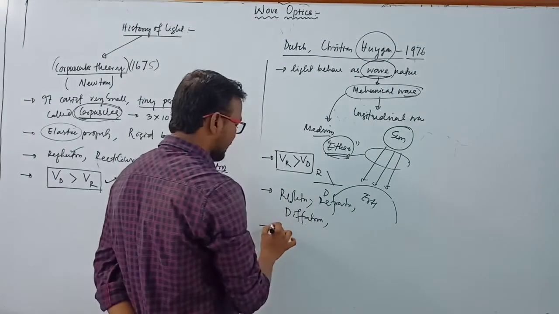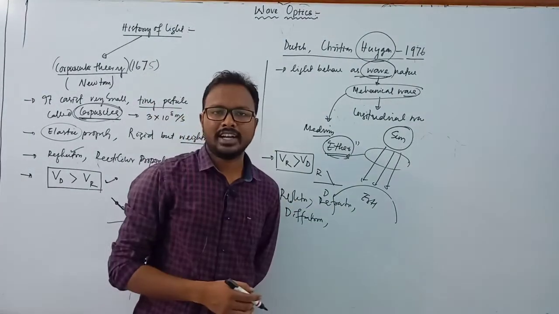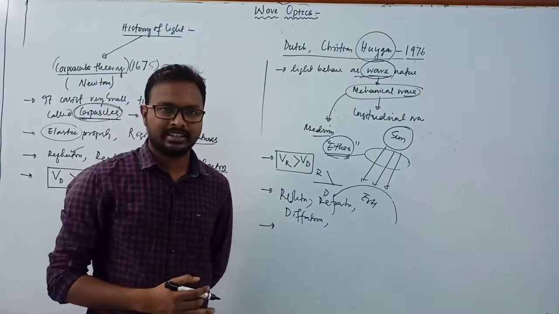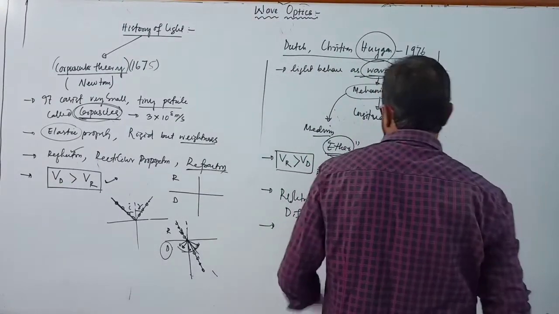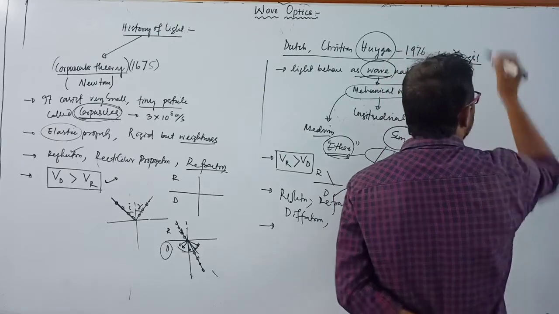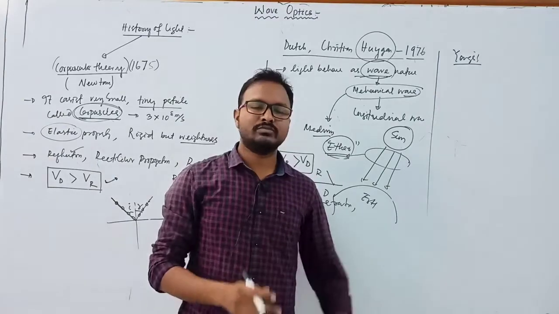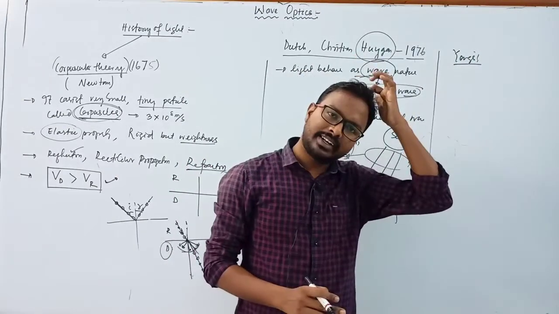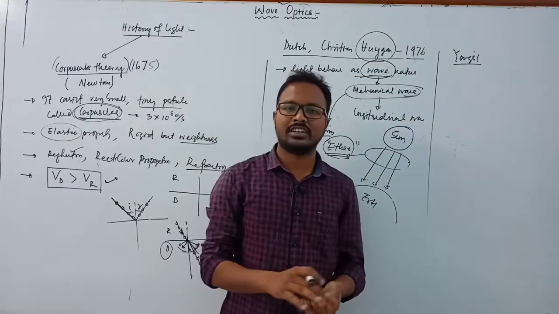And this law failed to explain polarization of light, and that is known as the photoelectric effect. At that time, another scientist, Young, did the Young's double slit experiment, and there is also the Michelson-Morley experiment. This is the most important experiment. We will discuss here Young's double slit experiment, but the Michelson-Morley experiment is not in your syllabus. You will study it in higher studies.